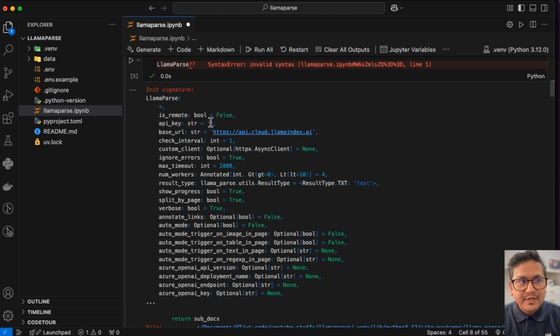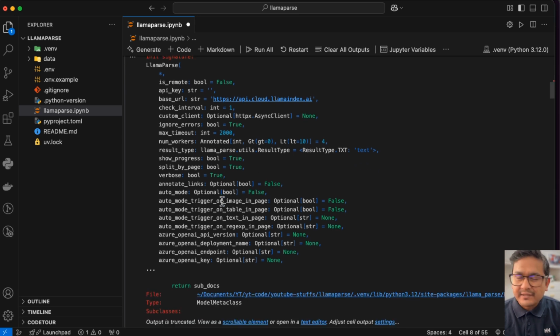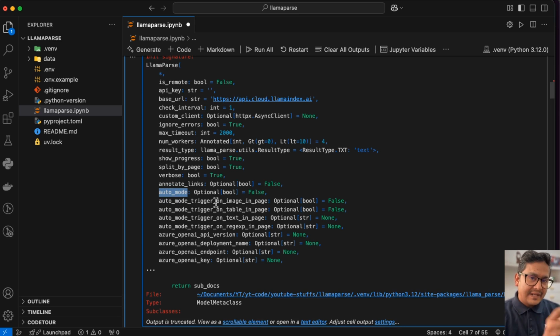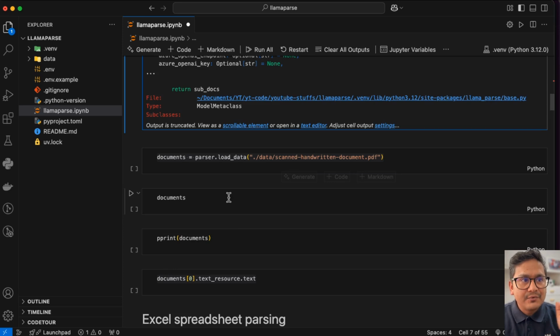So API key string you can pass there already, base URL is already there, that is taken from there, and the number of workers is already set up, so progress equals true, and all the different things are there, right? So auto mode, so these are the parameters or arguments that you need to pass into the LlamaParse, which we just went through in the UI, the different modes. That is how you can do this.